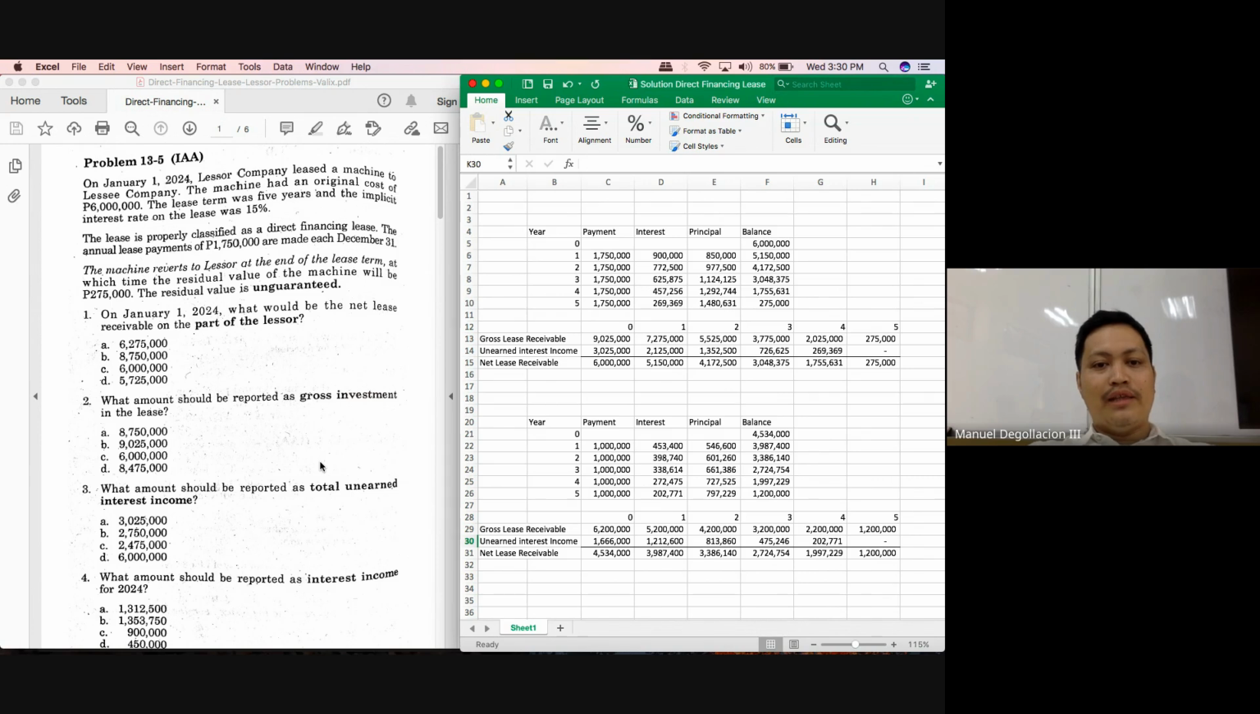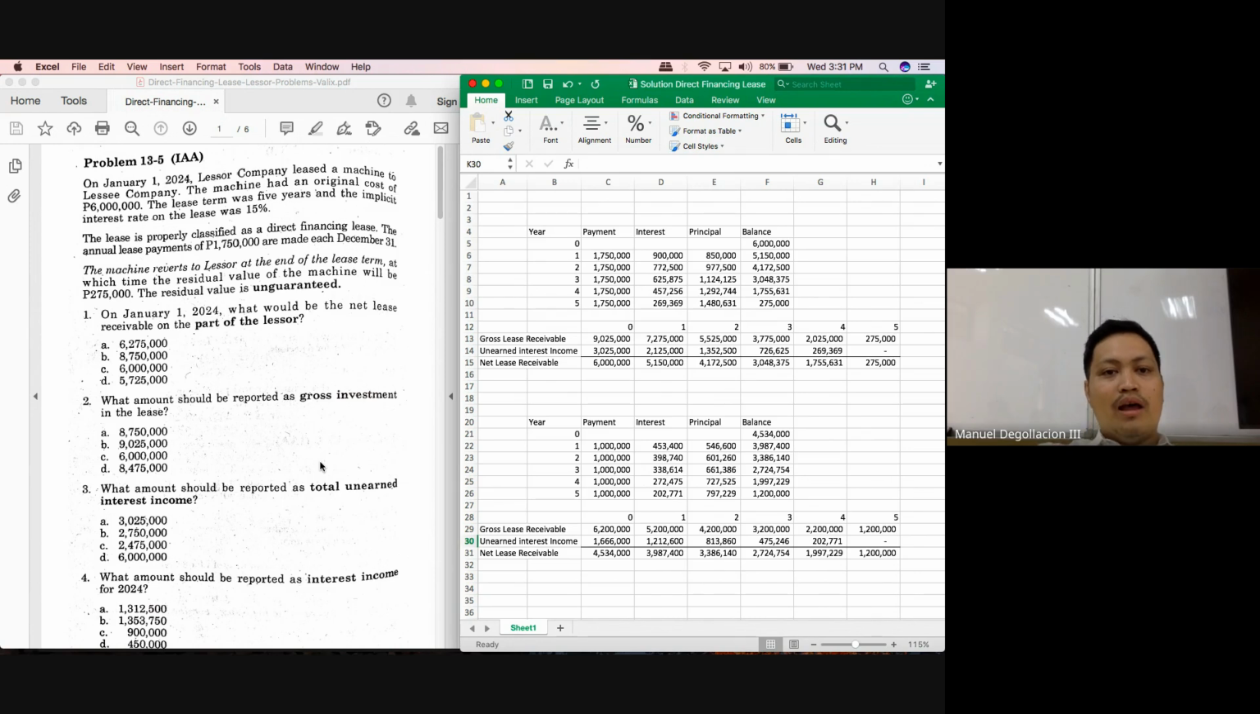Okay. Next would be the gross investment. The gross investment would simply be everything that we expect to receive from the lease contract. And this will include the residual value. And just remember, if the asset will be returned to you, you will include the residual value whether guaranteed or not. Okay, and just remember, everything for your gross investment would be at their absolute amounts. Okay, no present values here.